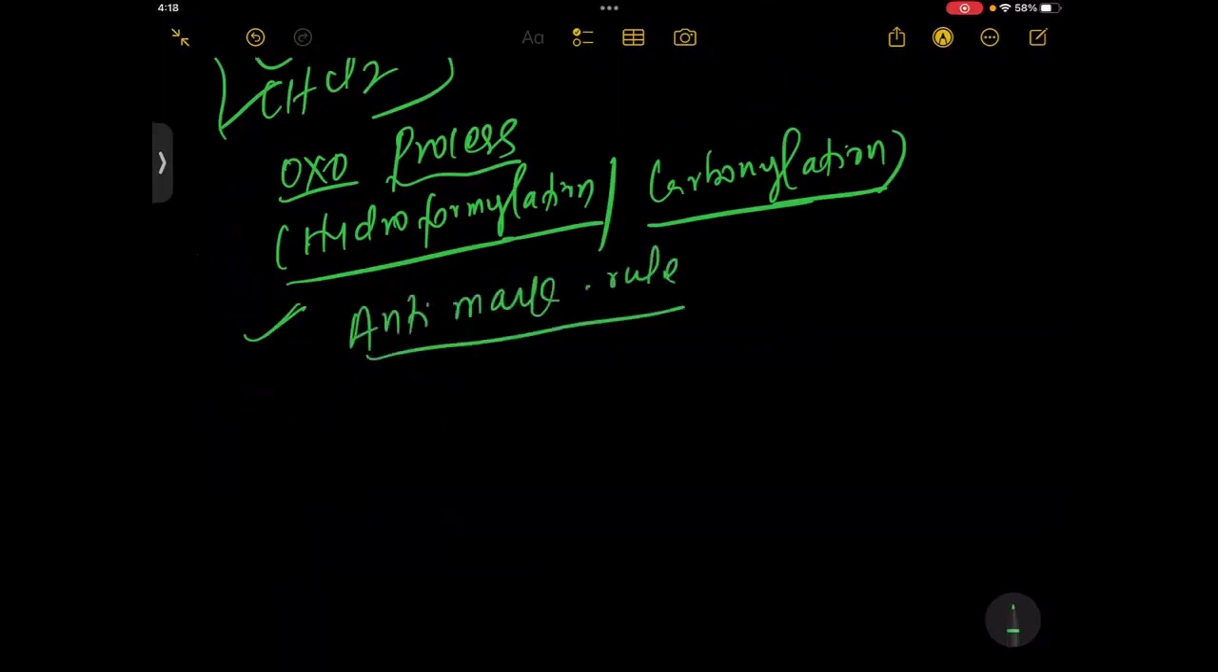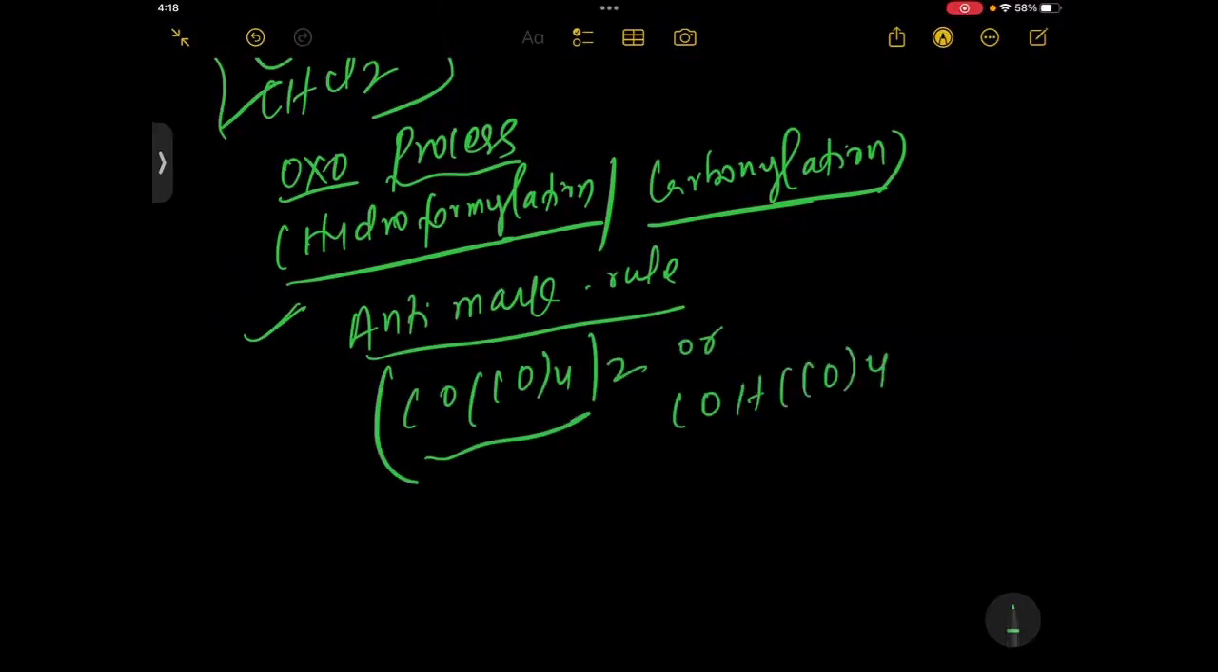And what would be the reagents? The reagent here is Co2(CO)8, or HCo(CO)4. That means cobalt hydride, so you can take cobalt hydride here.